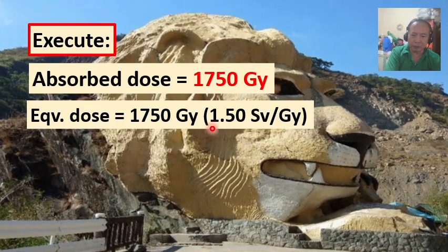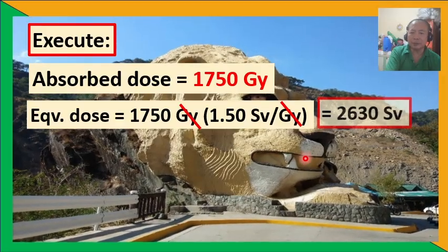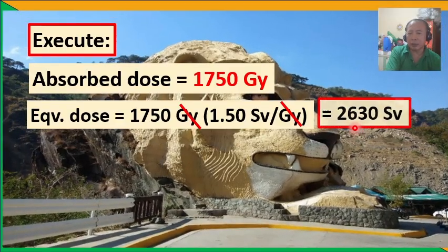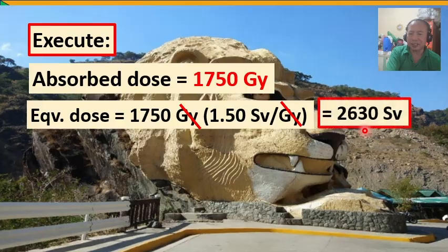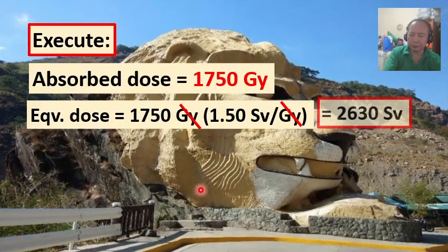So when we multiply these two quantities, we get the equivalent dose in sievert equal to 2,630 sieverts in three significant figures.